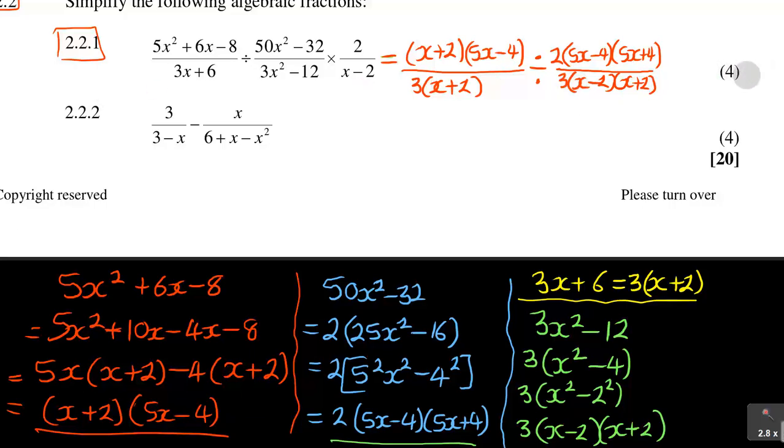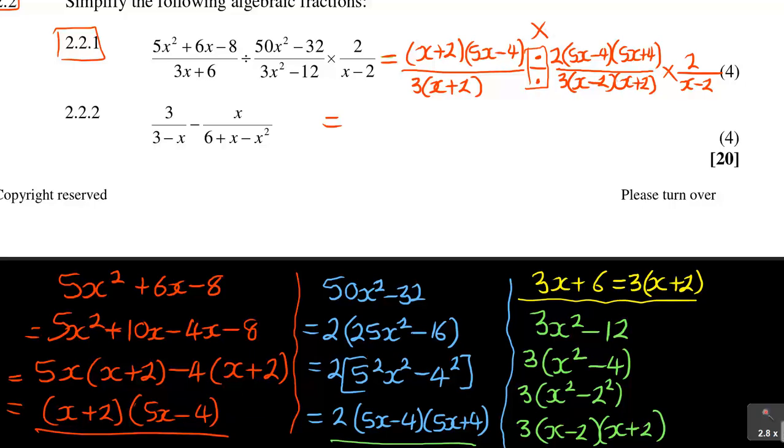then we have the last one, which is times 2 over x minus 2. Alright, so let's simplify it further. Now what I need to do, I prefer cancelling everything at once, but I need to deal with this division sign. It must change into a multiplication, please.